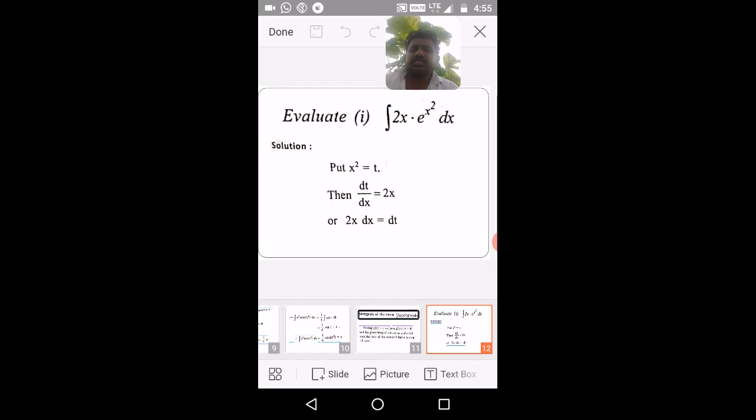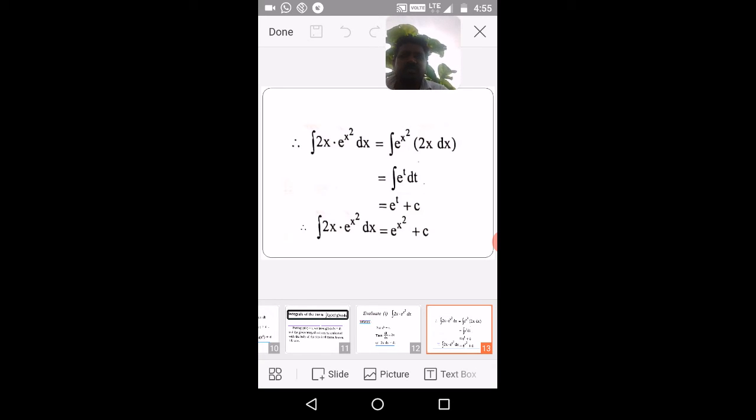So the integration of 2x into e power x square dx equals integration of e power x square into 2x dx, which equals integration of e power t dt, where x square is t and 2x dx is dt. Finally, e power t dt equals e power t plus c. So integration of 2x into e power x square dx equals e power x square plus c. That is the method we have to follow to evaluate this integral.